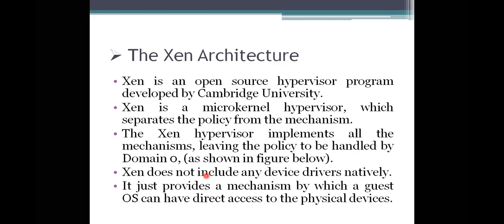So these are the aspects we need to specify or consider when you are dealing with that one. And then the next one here is the Xen architecture. So what does Xen mean? It is an open source hypervisor program developed by Cambridge University, which is a microkernel hypervisor, but when compared with microkernels, it has some benefits also.